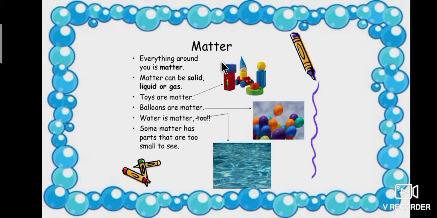As we all know, what is matter? Everything around us is matter. Matter can be solid, liquid or gas. Toys are matter, it is in solid form. Balloons are matter, it is in gaseous form. Water is also a matter, it is in liquid form. Some matter has parts that are too small to see.